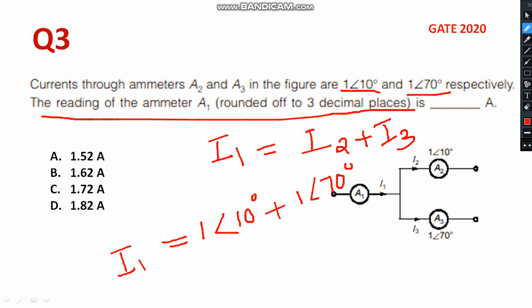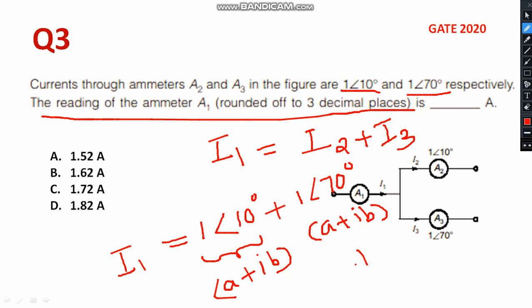I think it is better to convert into A plus iB form, then it will be easy to solve. I am convenient doing it in complex numbers, A plus iB rectangular form. First you solve it in rectangular form, and finally reconvert it into polar form.